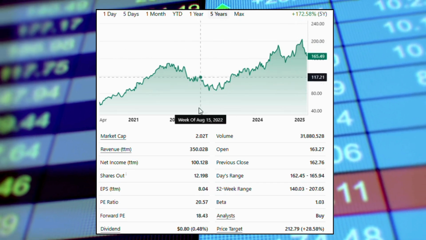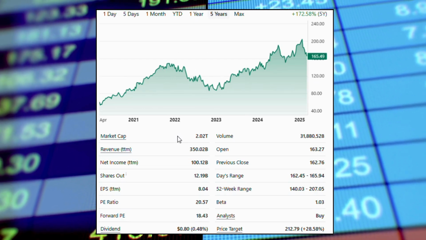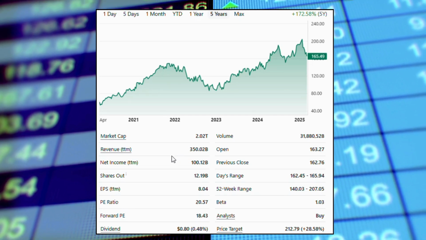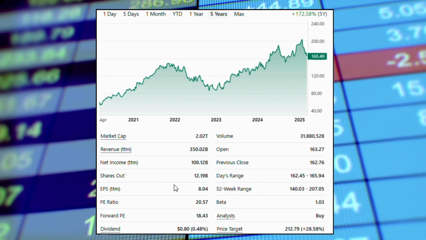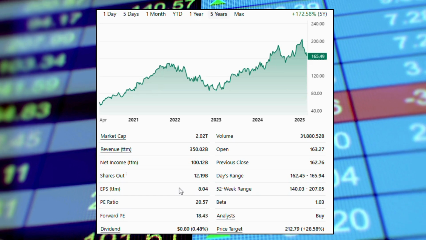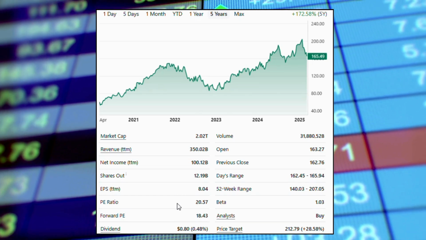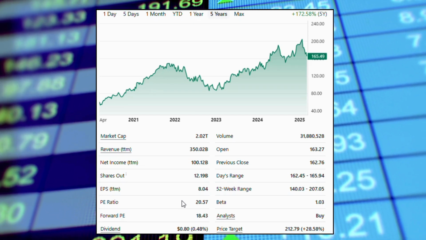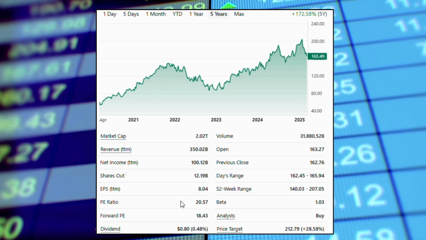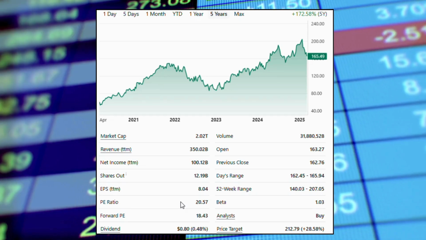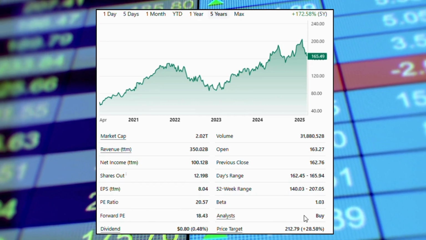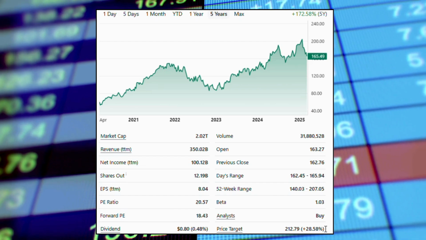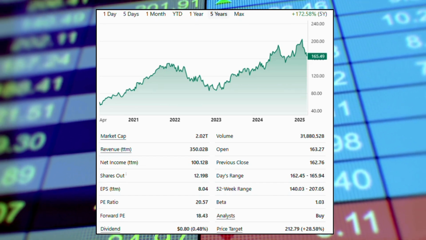Looking at the overview, we can see the current market cap is approximately $2.02 trillion. They are currently generating $350 billion in revenue for the trailing 12 months, and have 12.19 billion shares outstanding. At present, their earnings per share tell us that for each share of stock, the company is generating $8.04. Their price-to-earnings ratio is 20.57, which is below the S&P 500 average of 28.17. According to Morningstar, Alphabet has a wide economic moat due to its dominance in search, advertising, and cloud computing. The overall consensus among analysts is a buy, with a 12-month price target of approximately $213. Analysts are forecasting an average EPS growth rate of 15% over the next 5 years.